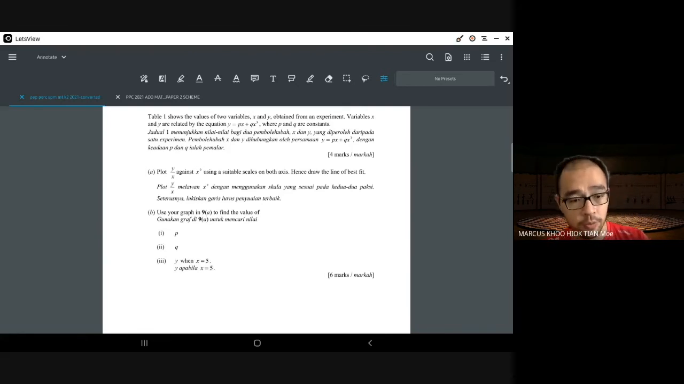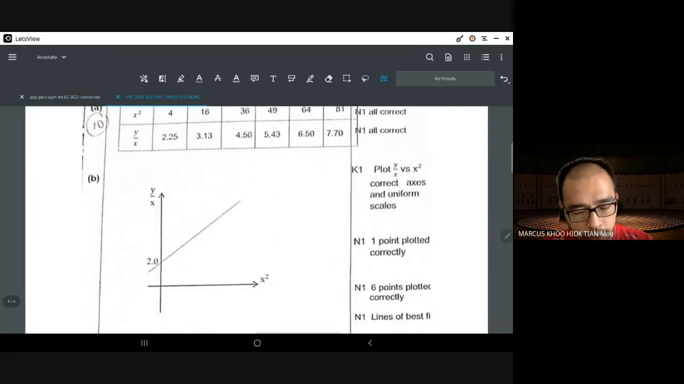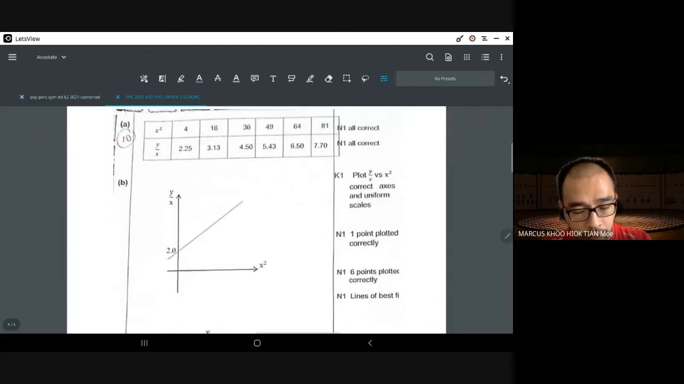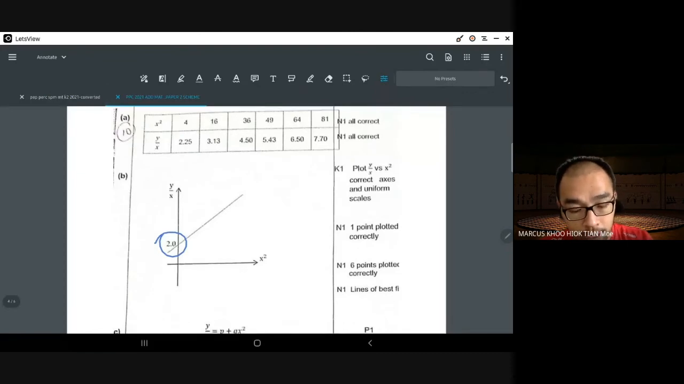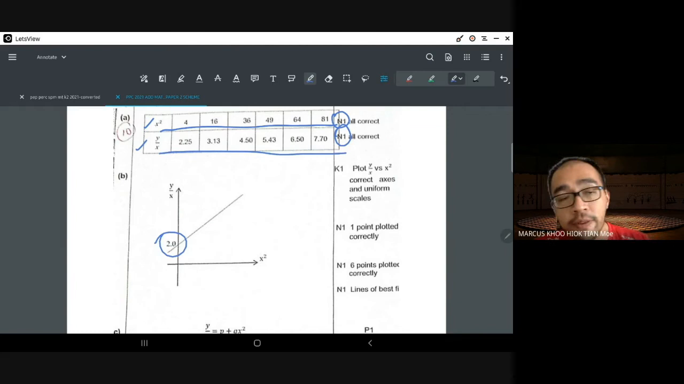One is P, one is Q. But the scheme will show us this. When you draw the line, you should get something like this, and the y-intercept is about 2. So you are asked to plot this graph, which is y over x against x squared. So you will have to redo the table, which is here and here. Now the thing about the table is because it is so easy and only involves a calculator, you will only get 1 mark if all the x squared are correct, and another mark if all the y over x are correct.